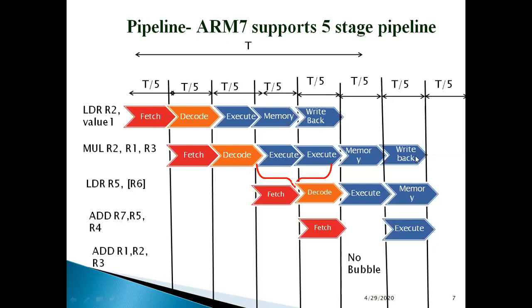So instead of waiting for it to be written back in the seventh cycle, I could have directly instructed my execute unit to forward it to the decode stage here. This is called data forwarding. These are the two simple techniques which are used. The rest we'll cover in a separate video to understand hazards in detail.